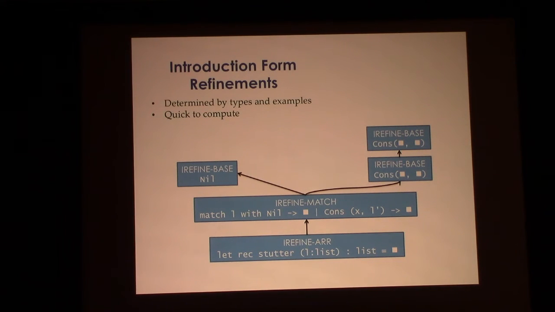The first part is these blue boxes, and these are introduction form refinements. Introduction forms are taken from bidirectional type checking, rather. And so the essence of it is that some of the programming constructs in our language are determined entirely by types and examples. The example that we saw, when I started with the append function and I had a function type, I knew I'm more or less forced to put a function there. No questions asked. I can't put a tuple there or something like that. And so all of these are relatively easy to compute, and we can kind of blast them out more or less instantly for any specification given to us.